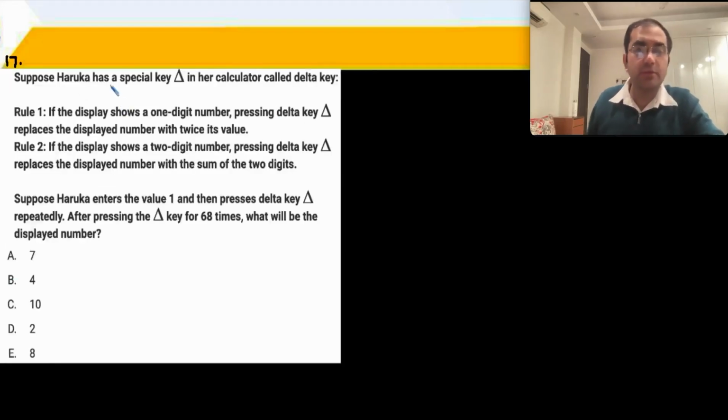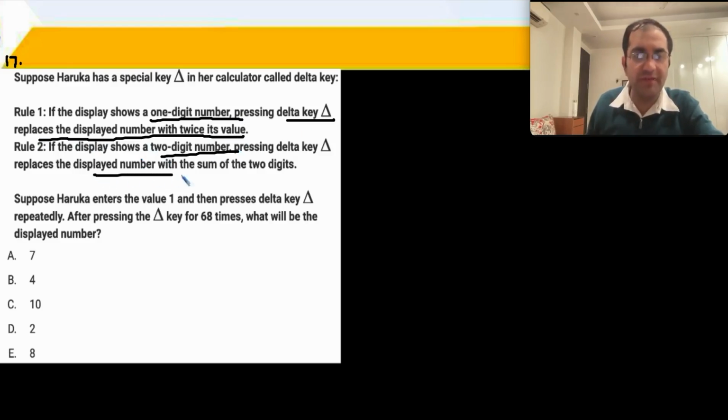Suppose Haruka has a special key called the delta key. Rule 1: if the display shows a 1-digit number, then pressing it doubles that value. If it shows a 2-digit number, then it is replaced by the sum of its digits. Very simple.